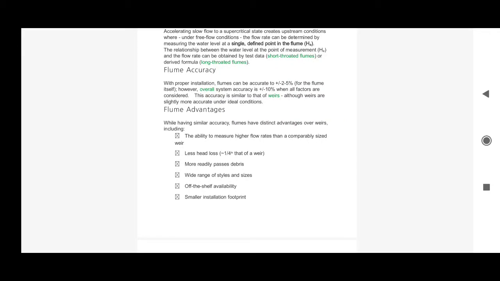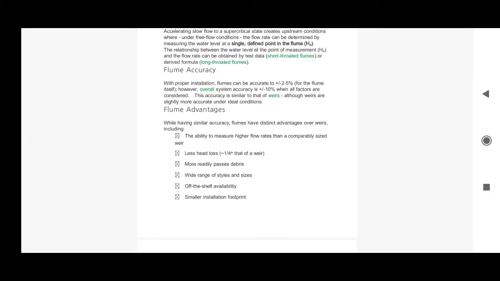It is the ability to measure higher flow rates than a comparably sized weir. That is, for a weir, the same flow rate can be measured in a larger size weir than what can be measured in a small flume. And also the head loss is very low. Obviously, when you install a weir in the direction of flow to measure the flow rate, you also have to face a head loss, right? That head loss is very much less as compared to a weir.